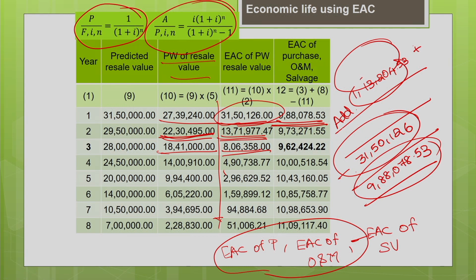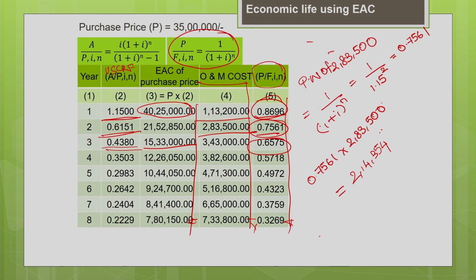Okay. So, let me summarize how we have done this table. First I have tabulated the uniform series capital recovery factor in the second column, you can see. Now, I am calculating the equivalent annual cost of the purchase price. How to calculate it? You know the capital recovery factor multiplied by the purchase price. The capital recovery factor is column number 2 multiplied by the purchase price 35 lakh, that gives you column number 3. Now, you find the equivalent annual cost of the operating and maintenance cost.